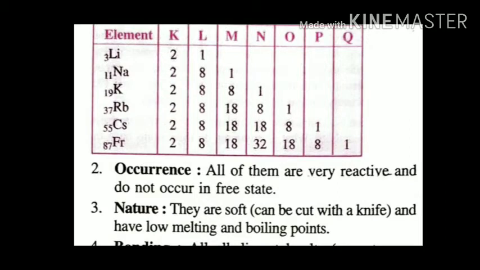Occurrence. All of them are very reactive and do not occur in free state. Now, as we all know, reactive metals cannot occur in free state, since due to their high reactivity they are going to combine with the elements present in their environment. For example, if these are kept in air, they are going to combine with oxygen and form a compound. So they cannot exist independently due to their high reactivity.